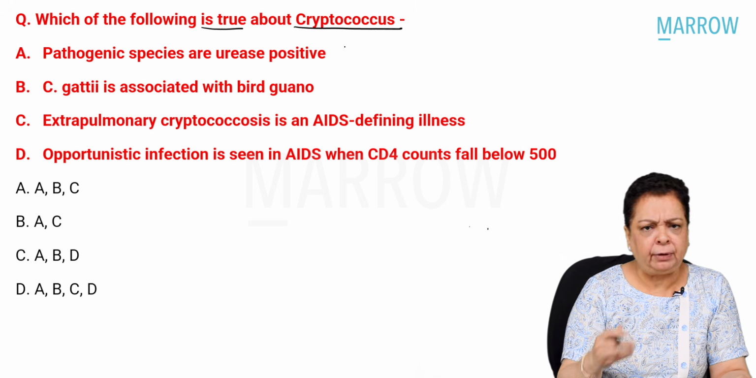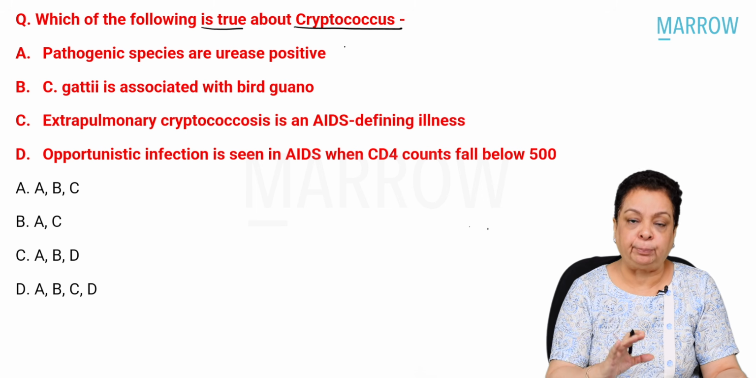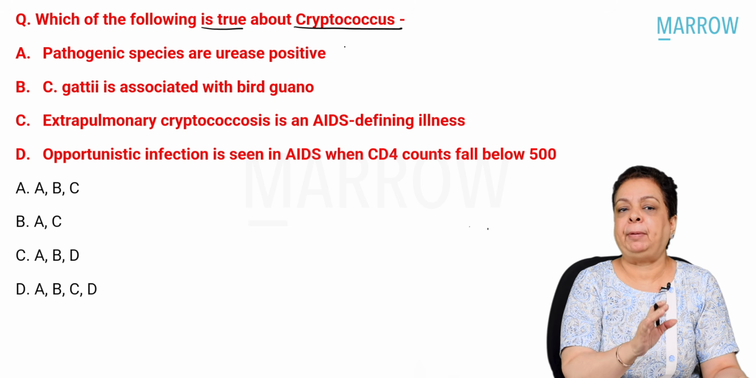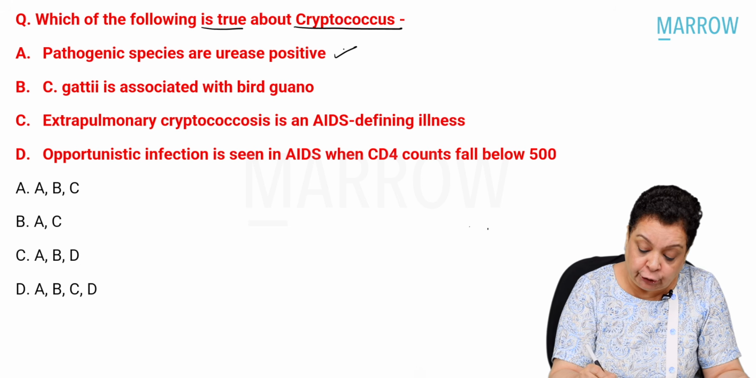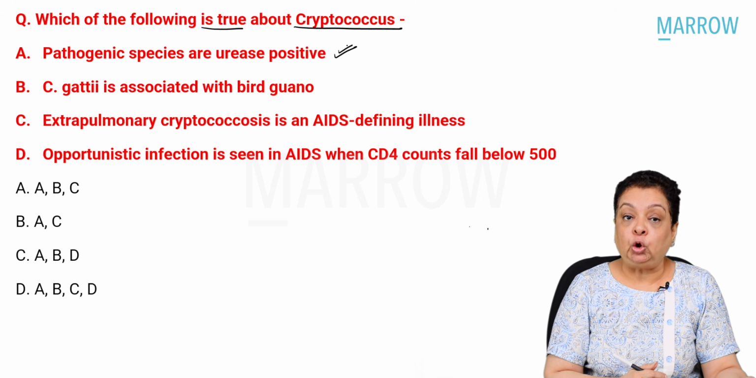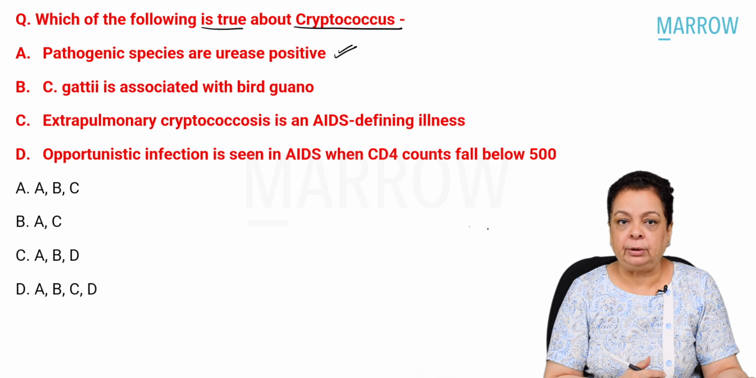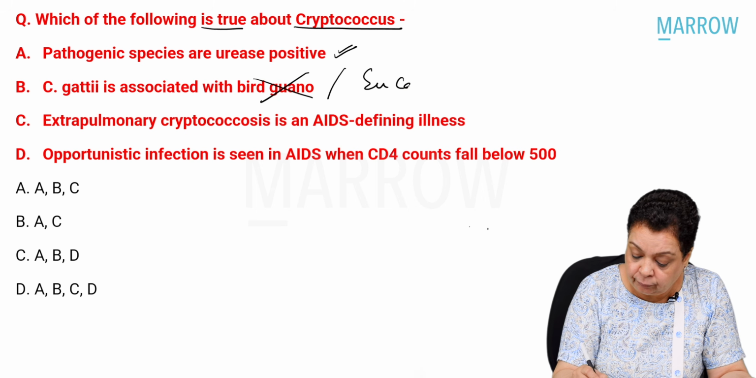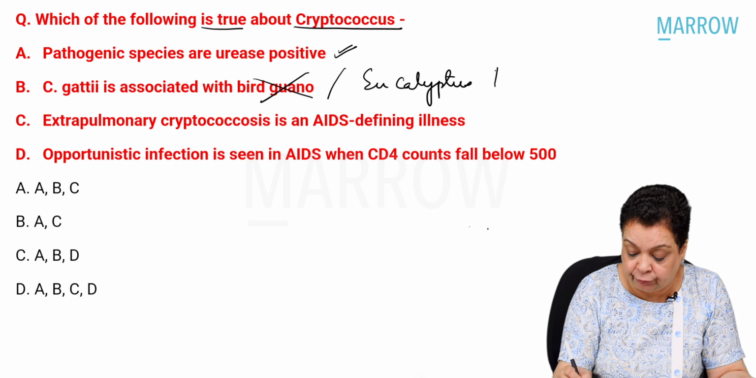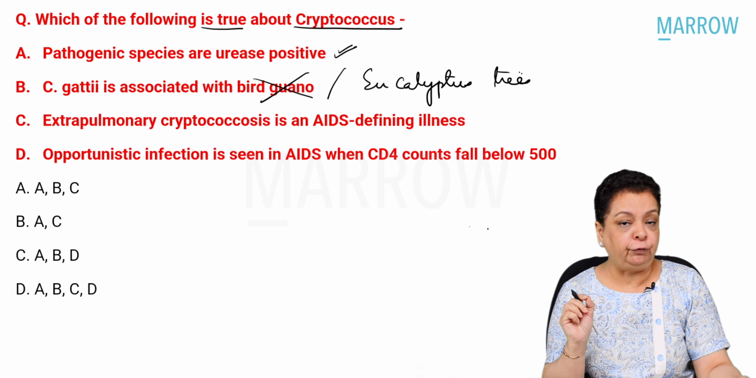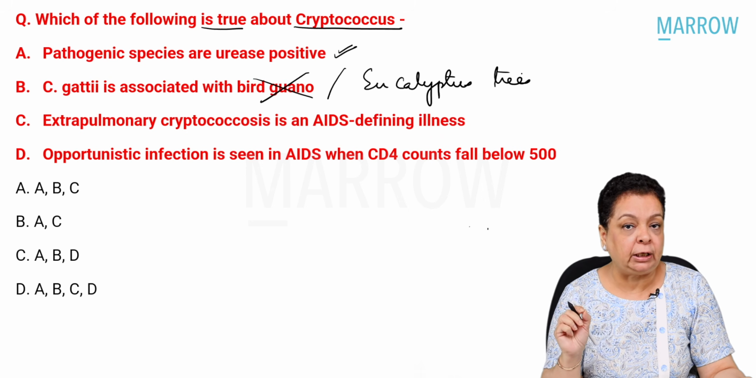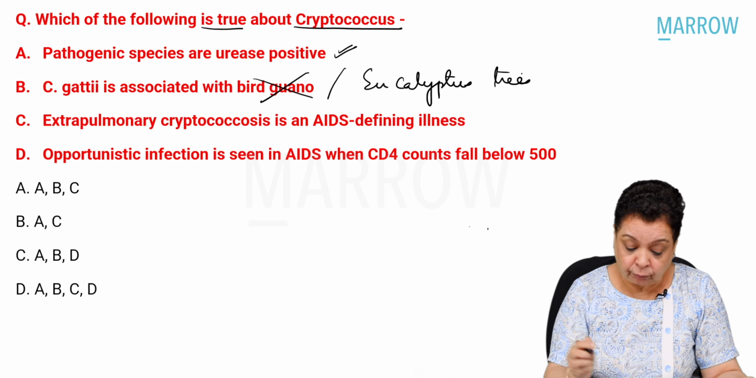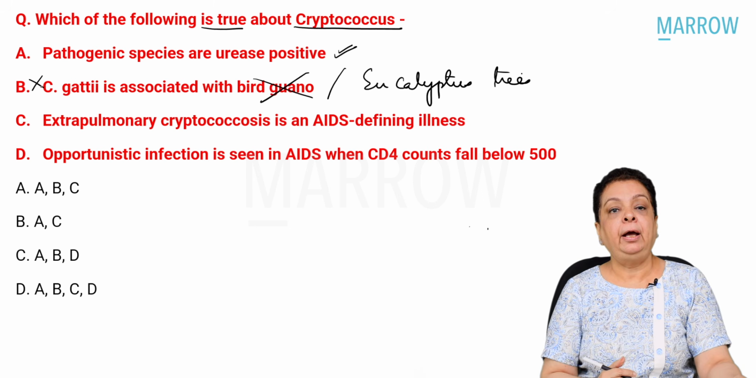Now, please remember, I have taught this in my lectures also that cryptococci are urease positive. Okay, in fact, all cryptococci, whether they be pathogenic or non-pathogenic, are urease positive. Cryptococcus gattii is not associated with bird guano. It is associated with eucalyptus trees, soil around eucalyptus trees, right? It is Cryptococcus neoformans which is associated with soil contaminated with bird excreta or bird droppings or bird guano, right? So this statement is incorrect.